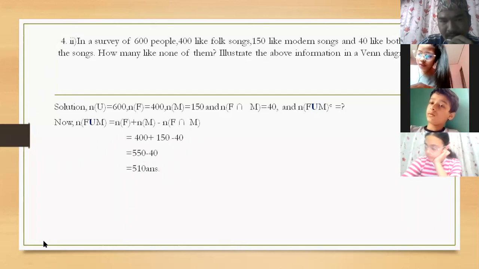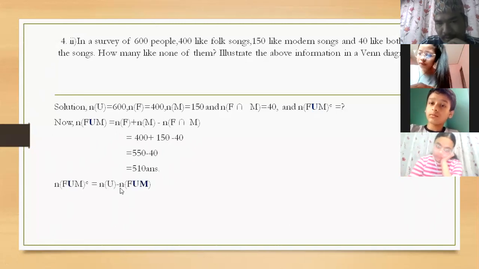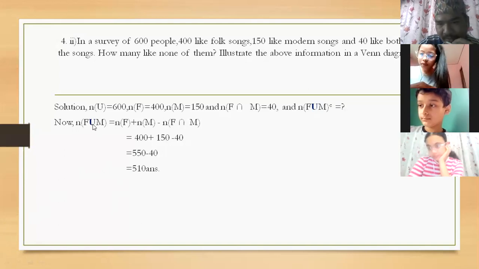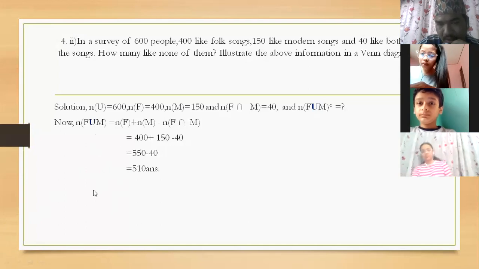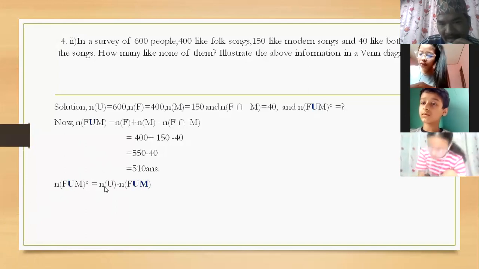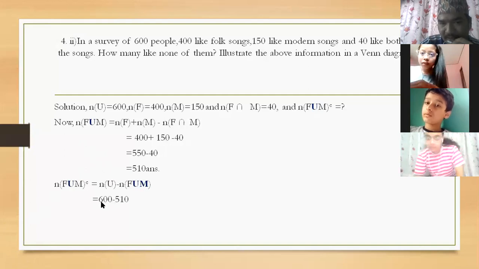And you solve it, it will be 550 minus 40. What will be the result there? 510. After finding 510, now we have to find n(F union M) complement, because we have already found n(F union M). Now we can find it. And F union M complement means which formula? n(U) minus n(F union M). Then n(U) is what there? 600. 600 is the n(U).